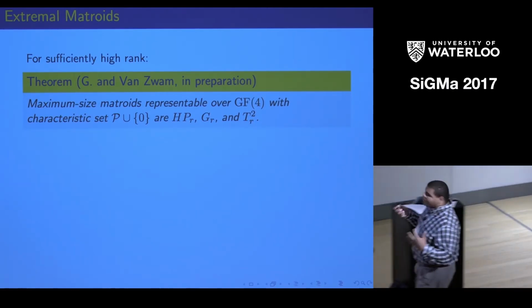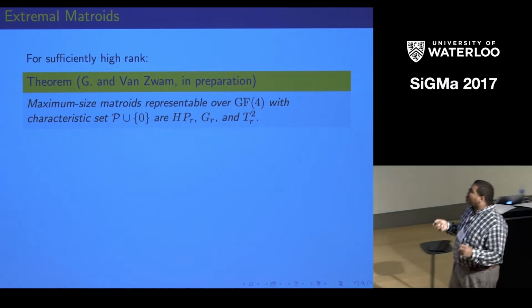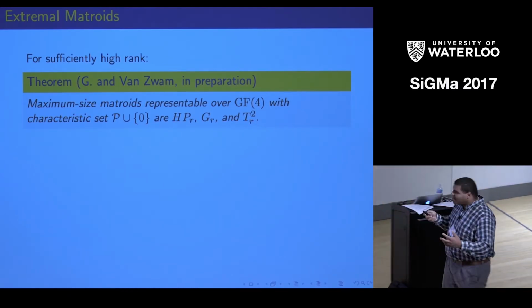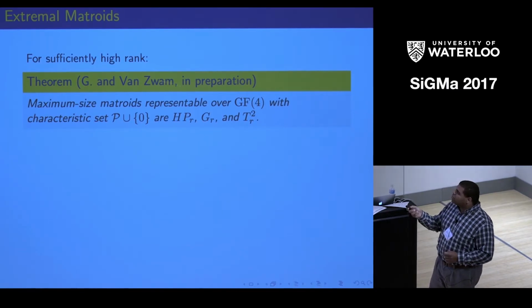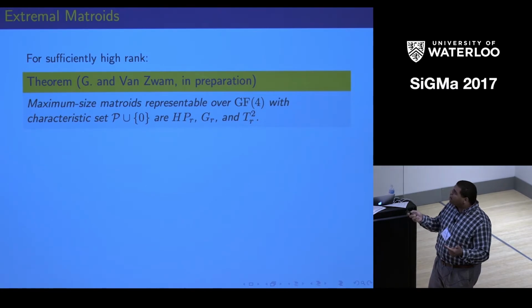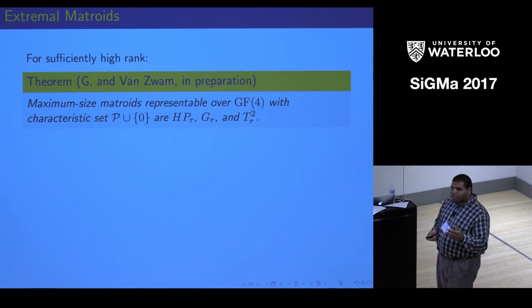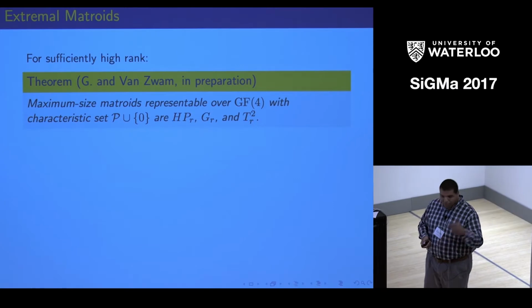So for matroids of sufficiently high rank, we have to add this small preface to these results. The maximum size matroids representable over GF4 with characteristic set P union 0 are exactly those three families that Archer conjectured for the golden mean matroids.